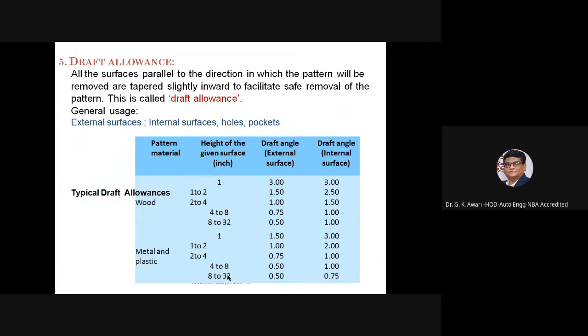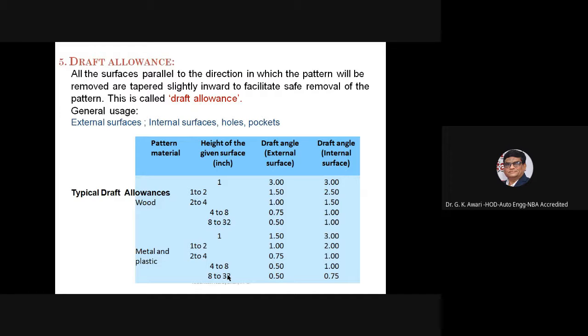Then draft allowance. All the surfaces parallel to the direction in which the pattern will be removed are tapered slightly inward to facilitate the safe removal of the pattern. This is called the draft allowance, because surfaces which are parallel to the direction in which the pattern is to be removed are tapered slightly inward so that there is a safe removal of the pattern. So general usage, that is external surfaces, internal surfaces, holes and the pockets.